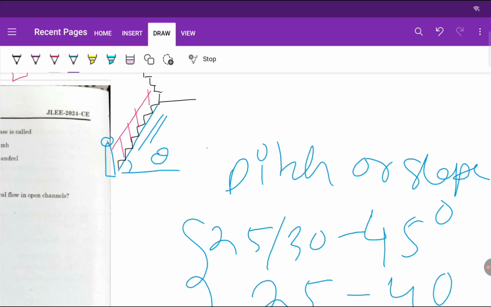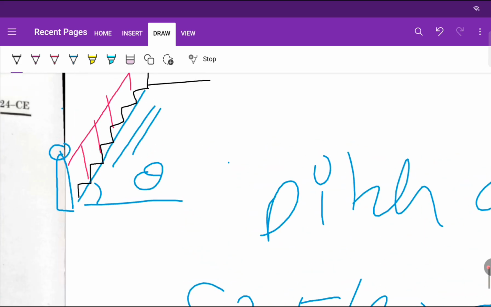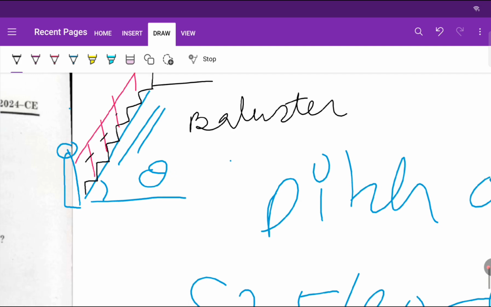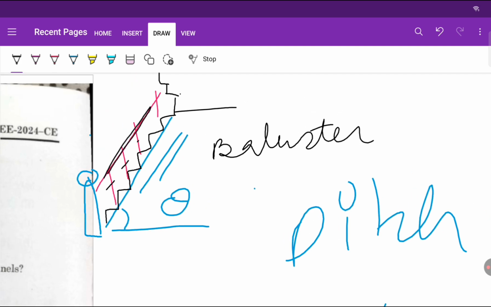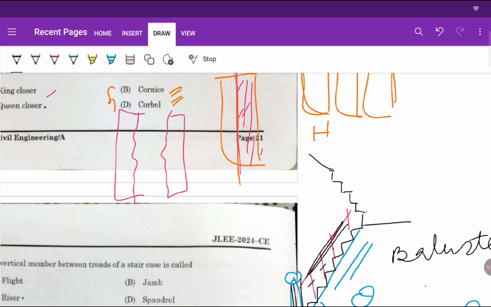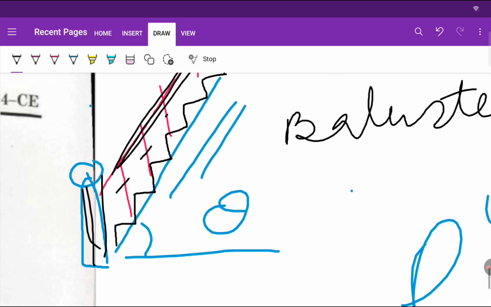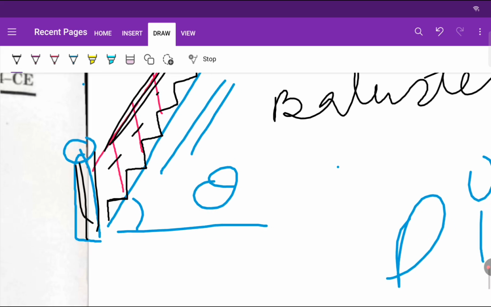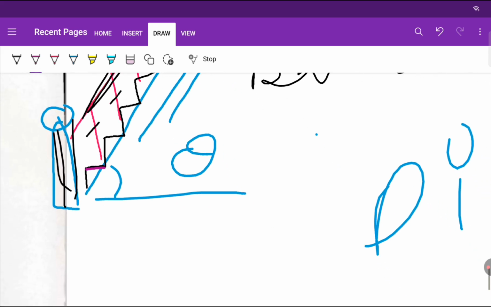Here you see a vertical member. This is a vertical member, right? This is called baluster. Okay, this is handrail. This is newel post. Okay, here you will see these are steps, right?